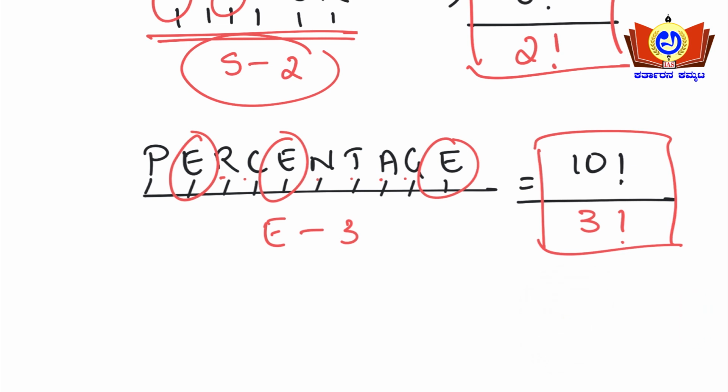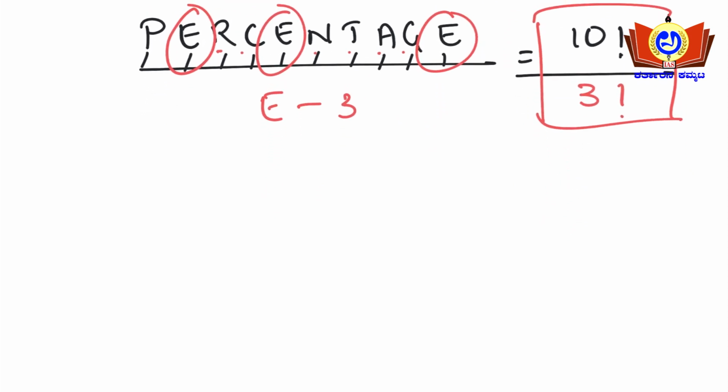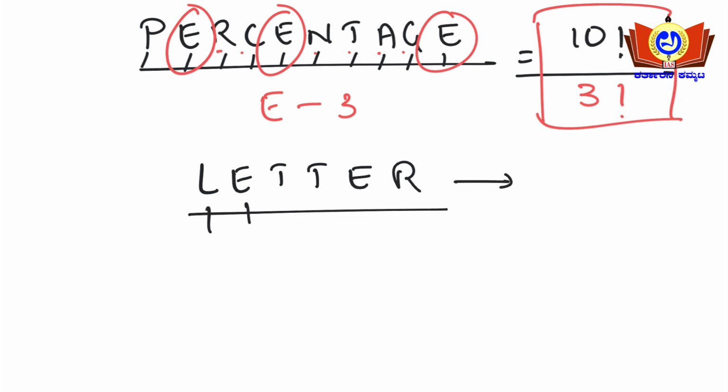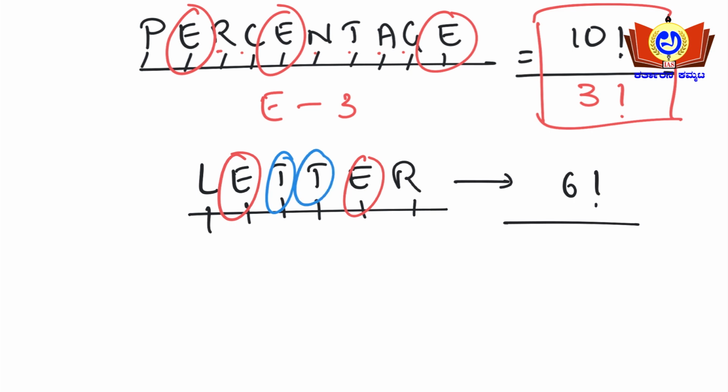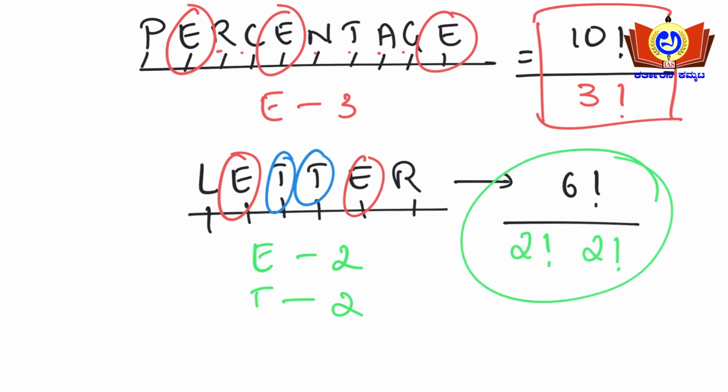See, if in a particular word two letters have been repeated twice, what will be the condition here? For example, the word LETTER. How many letters are there in total? 1 2 3 4 5 6, so 6 factorial upon, E has been repeated twice. Similarly, T has also been repeated twice. So what is the formula here? E has been used twice and T is also used twice. So 6 factorial upon 2 factorial into 2 factorial. So this is the condition you will be working out here.